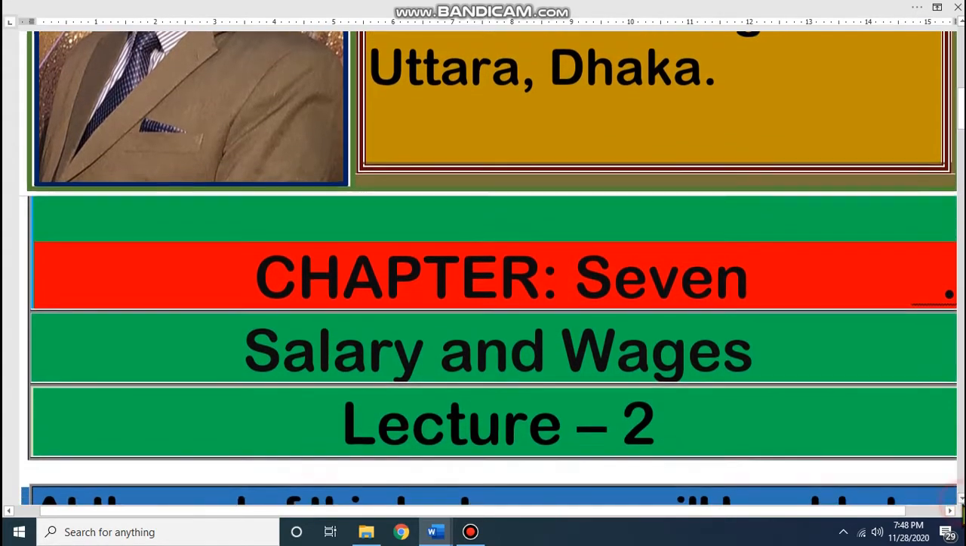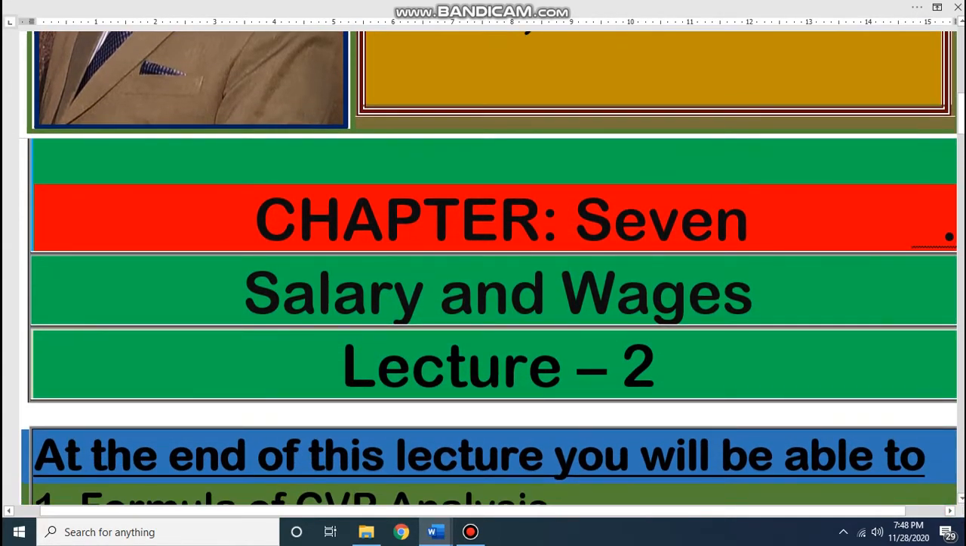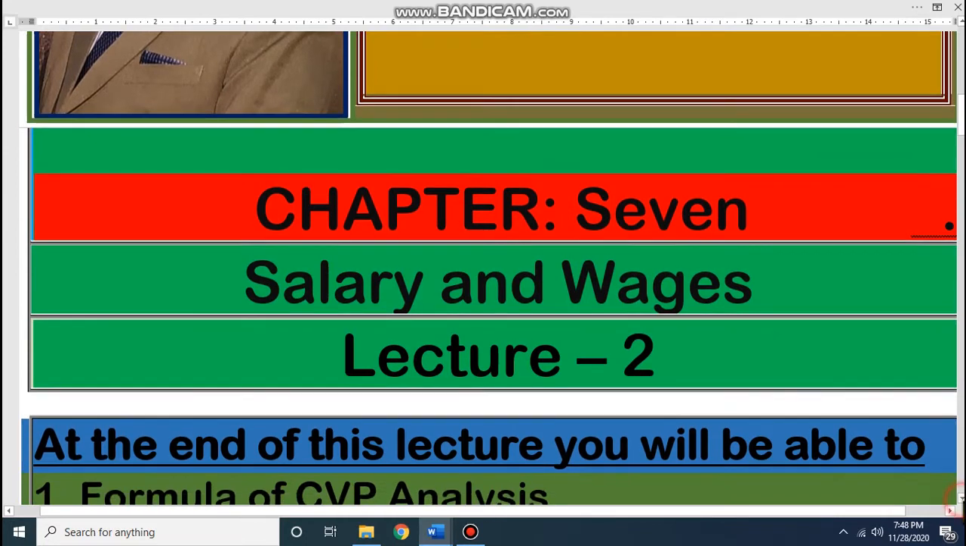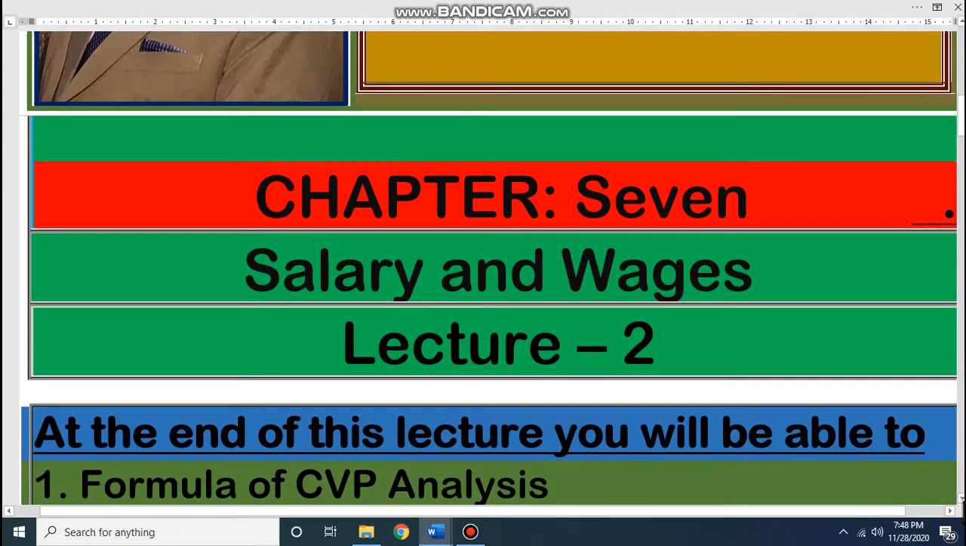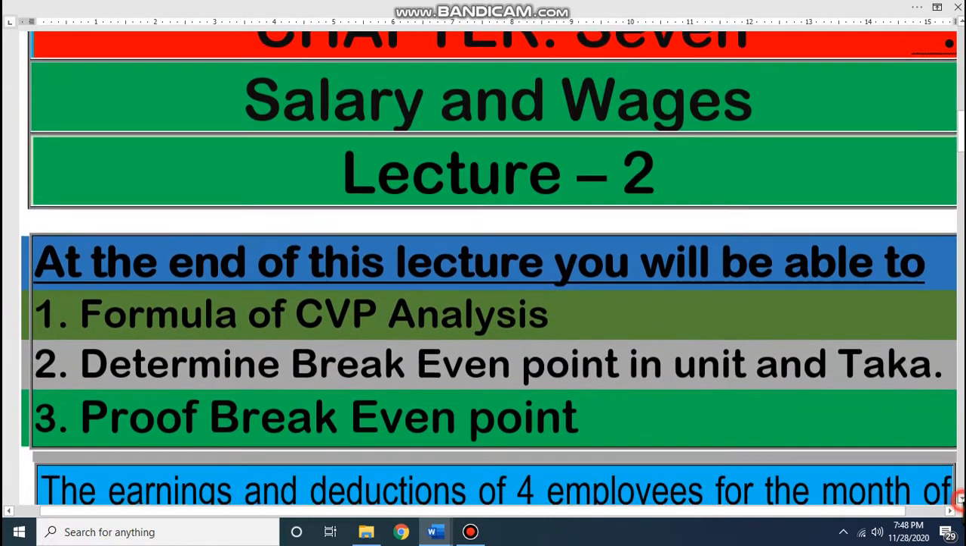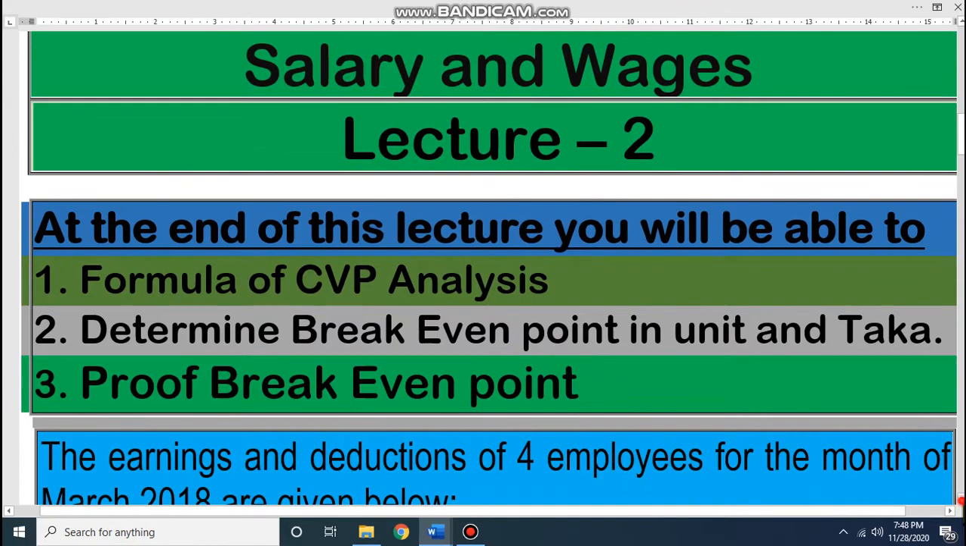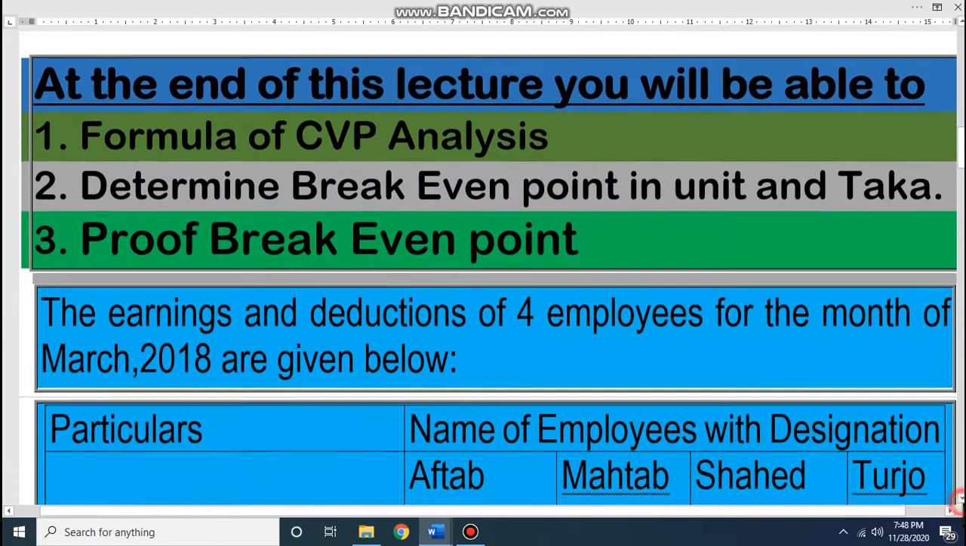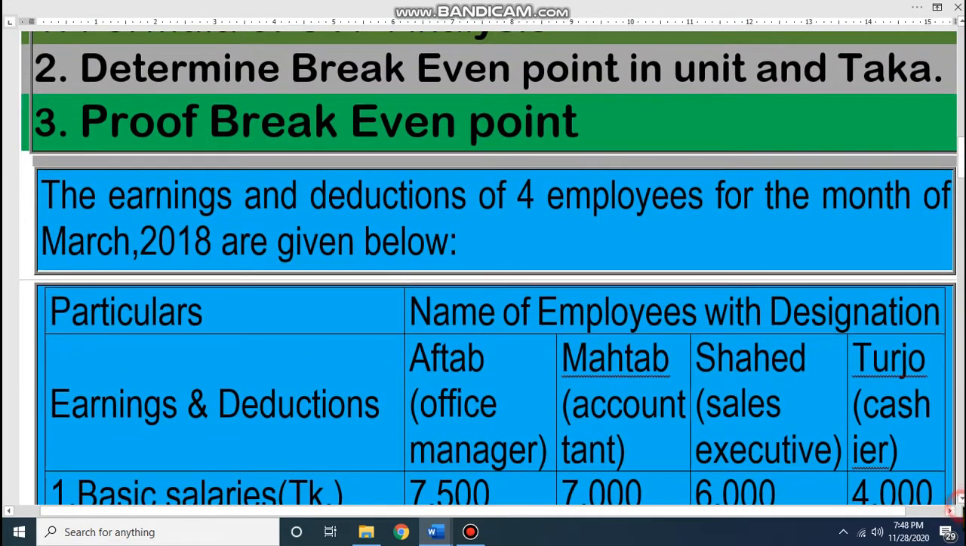Dear student, today we will discuss chapter 7, which is salary and wages. This is our second lecture from salary and wages. After this lecture, you will be able to know the earnings and deductions of an organization.